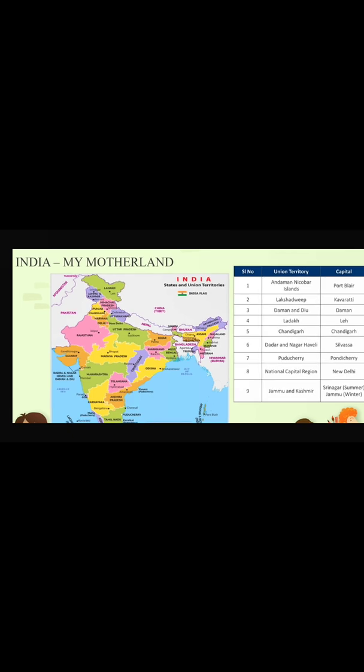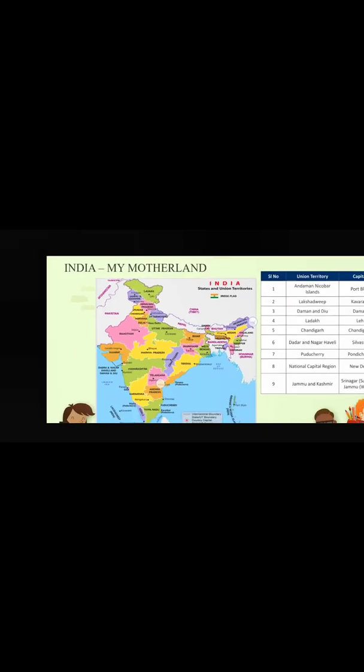Next, that is Daman and Diu. Where is Daman and Diu located? Take a look here, Daman and Diu. The Daman and Diu headquarter is Daman. Next, that is Ladakh. Here this is Ladakh, and its headquarter is Leh, L-E-H, Leh.